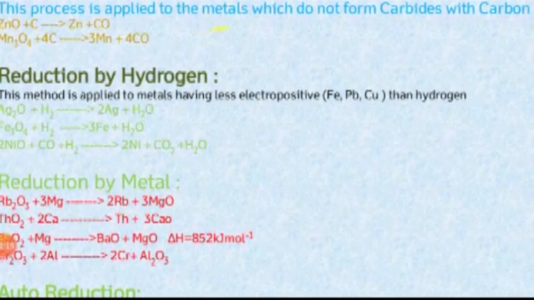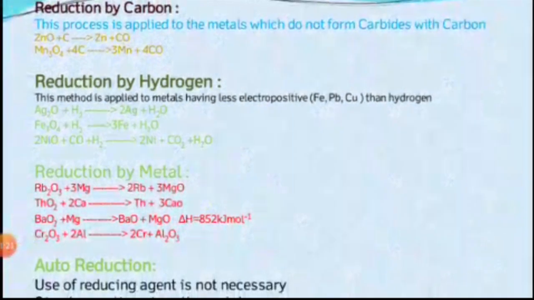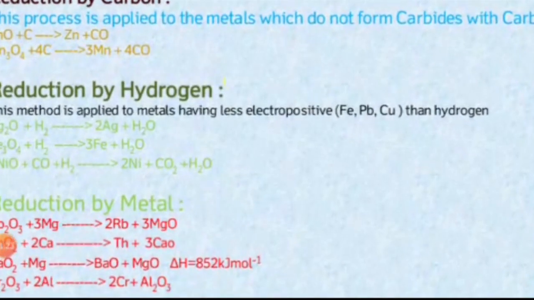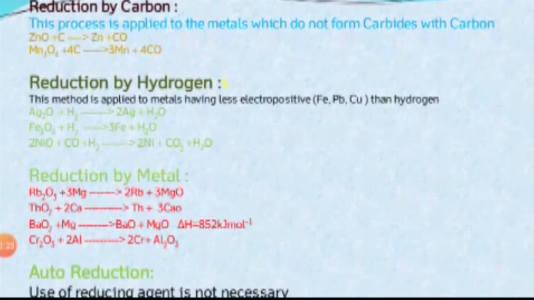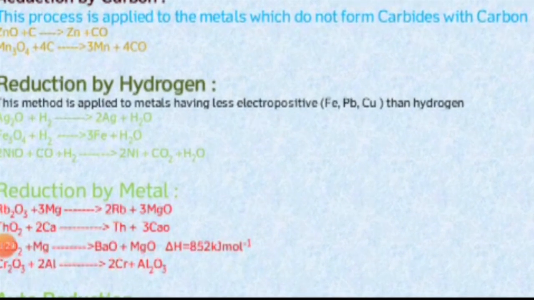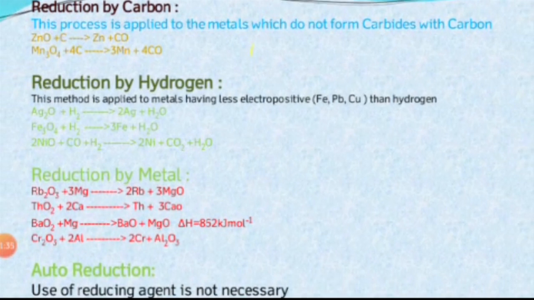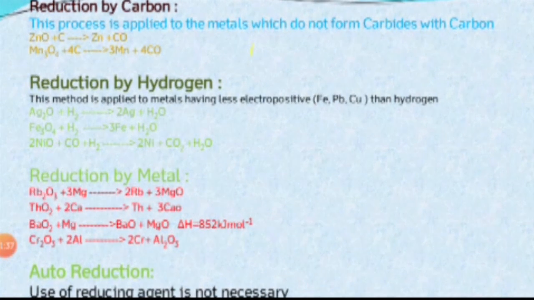Then see the second example, Mn3O4. Manganese oxide is treated with carbon, and it forms manganese and carbon monoxide. So in this way, the metal oxides treated with the carbon reducing agent are reduced to metal, and the carbon is oxidized to carbon monoxide. This is one of the reduction processes.